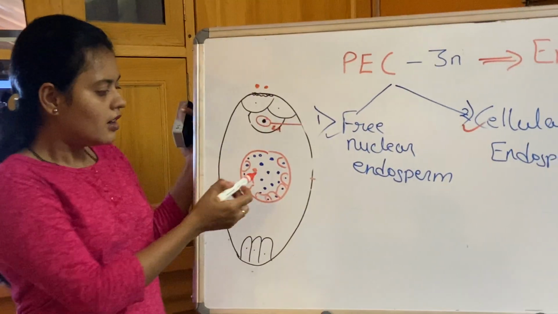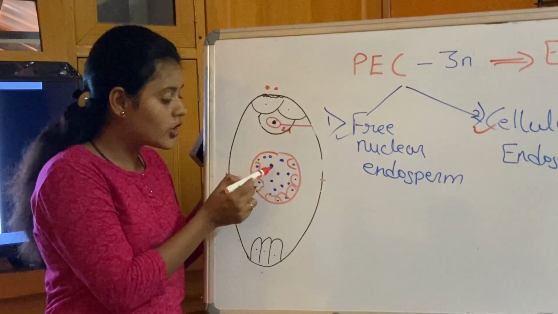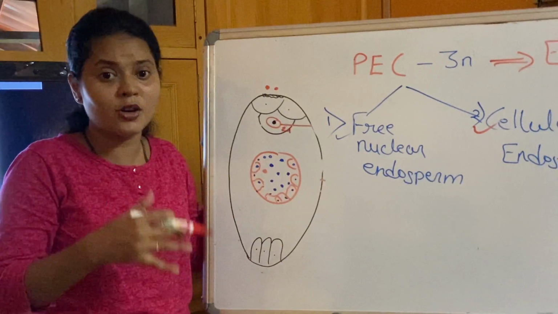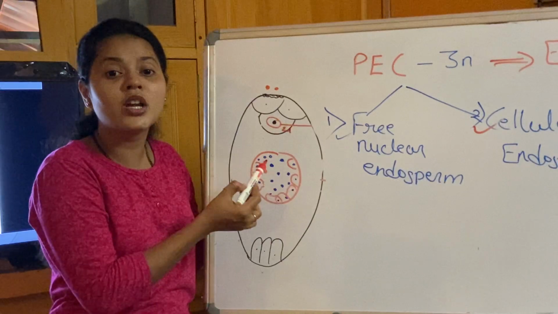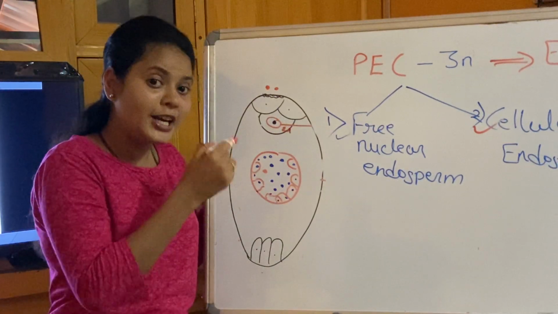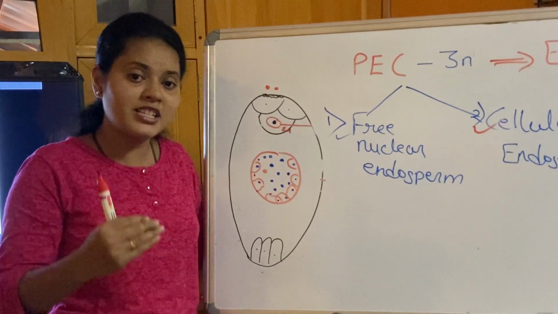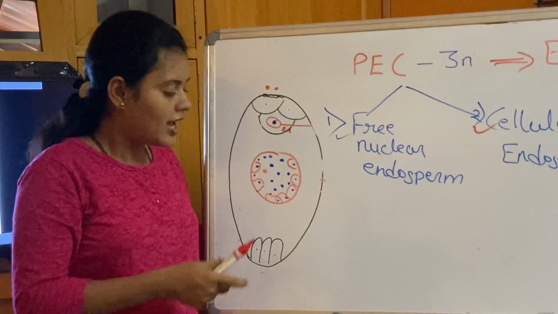See, earlier it has only water. The tender coconut water is actually the free nuclear endosperm. The water which you are drinking, which is highly nutritious, is nothing but the free nuclear endosperm. Since it is endosperm, it has a number of food reserve materials, and that's why we say the water which you are drinking is highly nutritious.